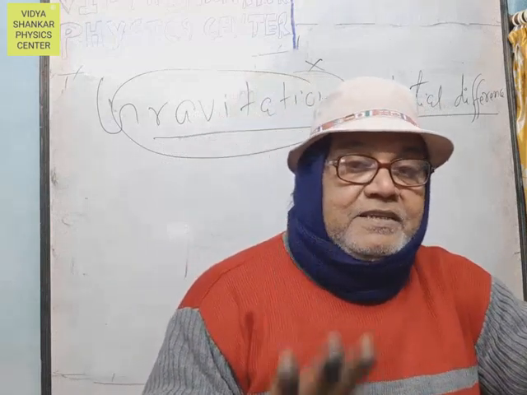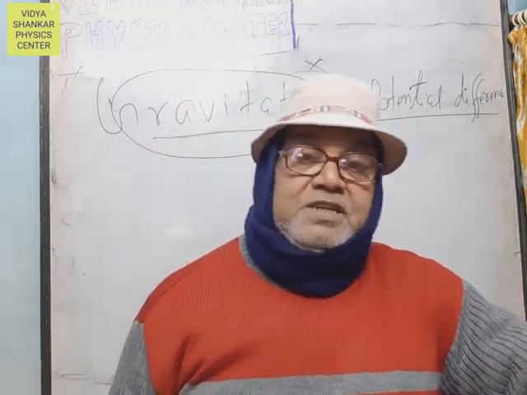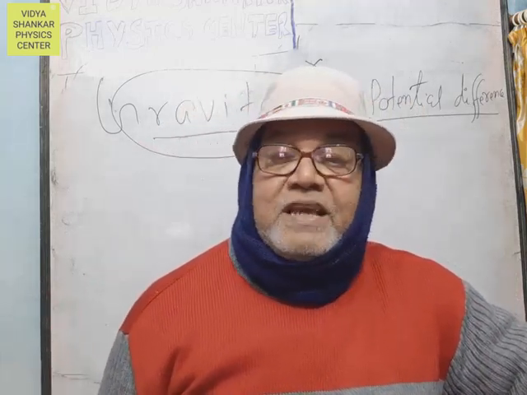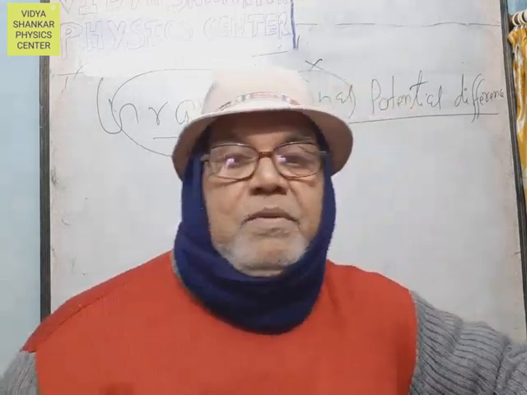Now, you know the intensity of the gravitational field. You know the definition of the gravitational potential. Here, you are going to establish the relation between the intensity of gravitational field and the gravitational potential.